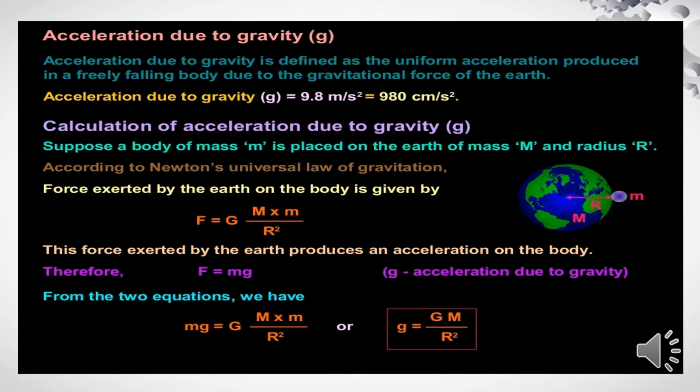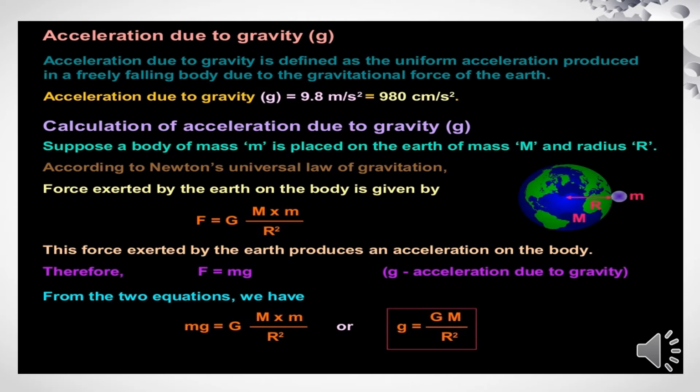Is there any change in the velocity of falling objects? While falling, there is no change in the direction of motion of the objects. But due to the earth's attraction, there will be a change in the magnitude of the velocity. Any change in velocity involves acceleration. Whenever an object falls towards the earth, an acceleration is involved. This acceleration is due to the earth's gravitational force. Therefore, this acceleration is called the acceleration due to gravity of the earth.